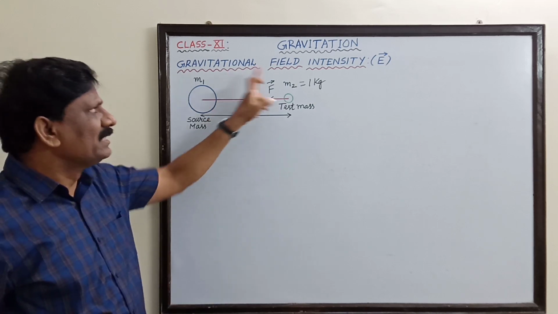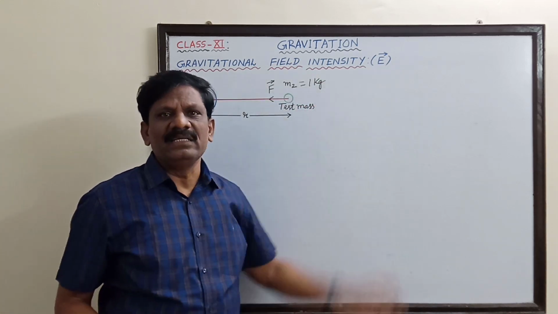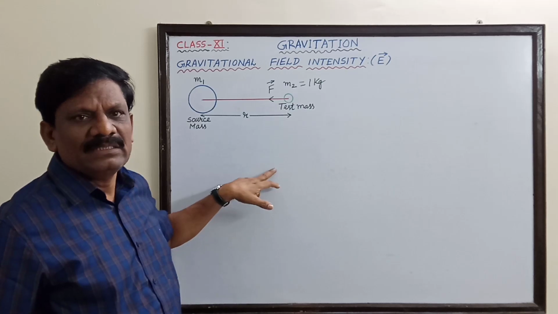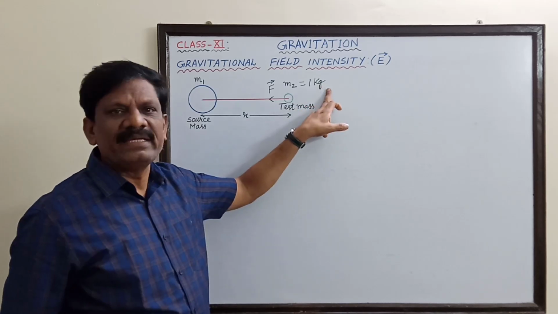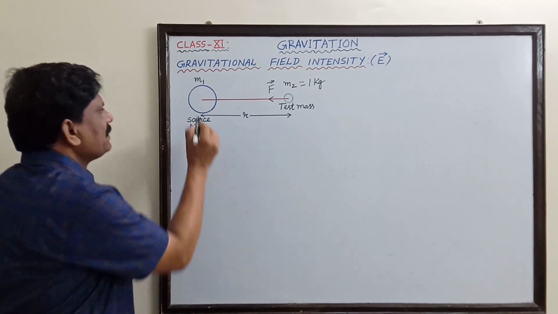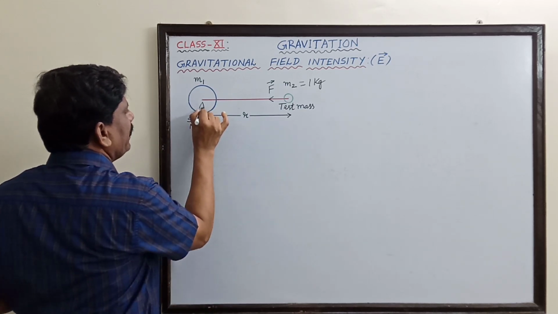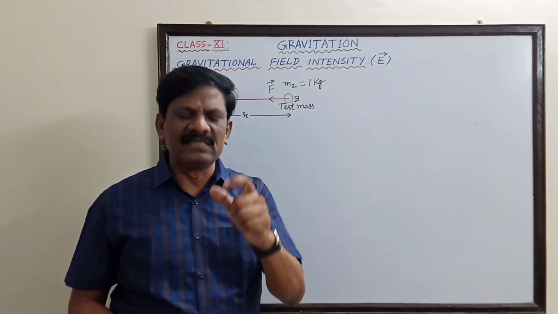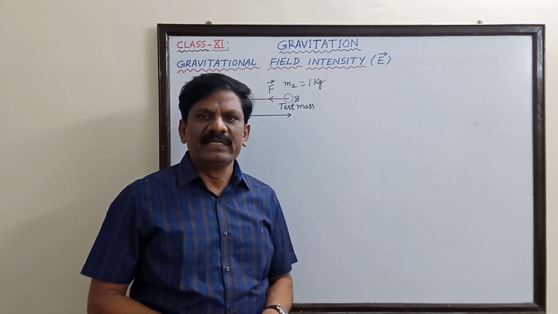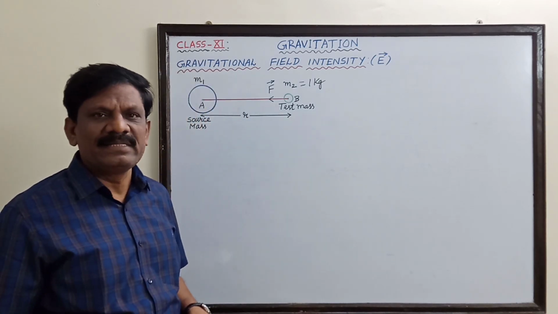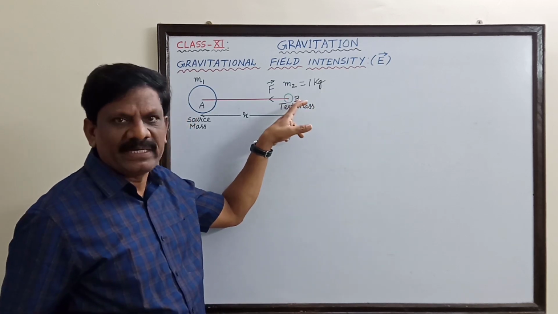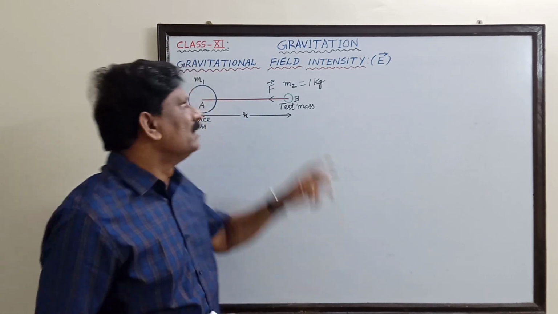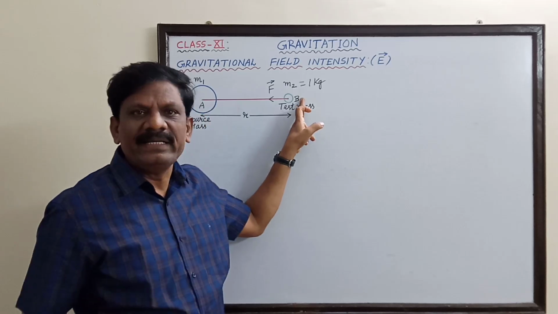So the definition of gravitational field intensity: if you want to find the intensity of the gravitational field at any point, then you have to place a mass of 1 kg at that point. For example, let us take this point. This point is A and this point is B. I want to measure the strength or the intensity of the gravitational field of the source mass. Then I have to place a test mass equal to 1 kilogram at this point. How much force does it experience? That only is called the gravitational field intensity at the point B.